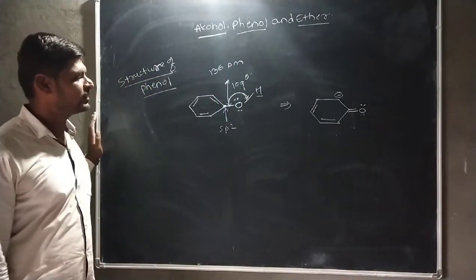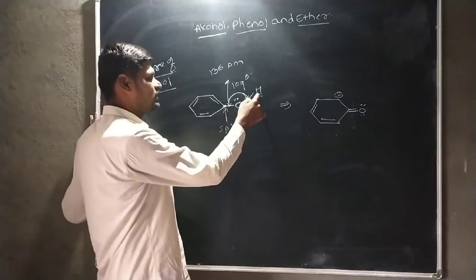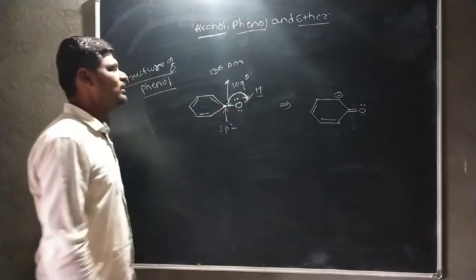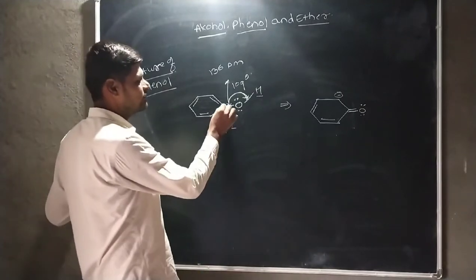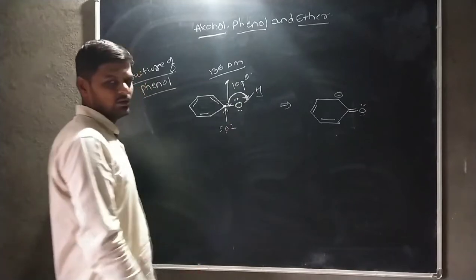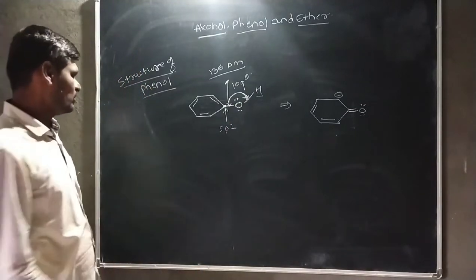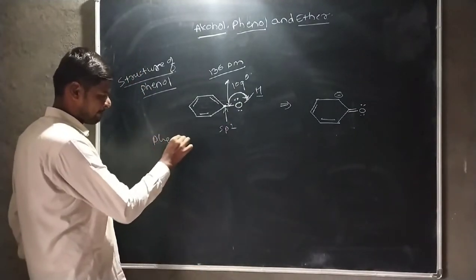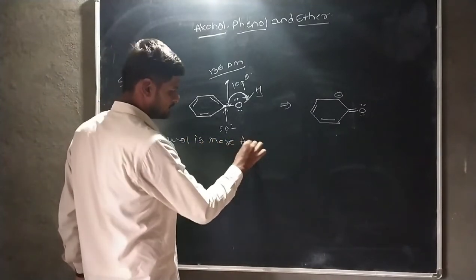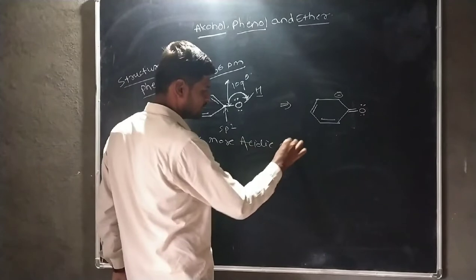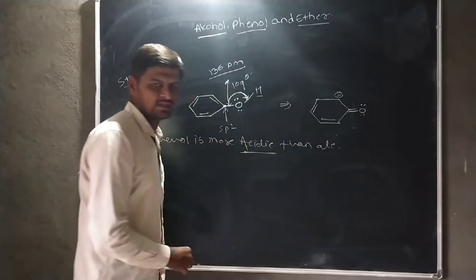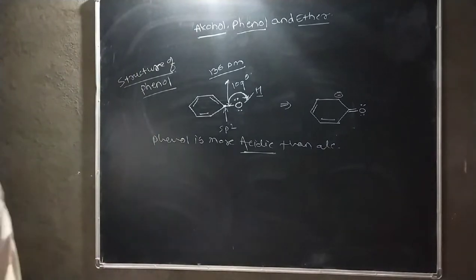Okay, the bond angle between hydrogen, oxygen and carbon is 109 degree, as well as the bond length between carbon and oxygen atom is 136 picometer. Okay, as well as phenol is more acidic than alcohol. Phenol is more acidic than alcohol.